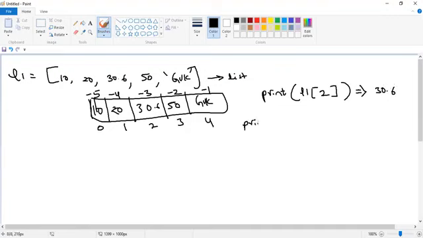Now I am writing print of L1 of -1. What does it display?